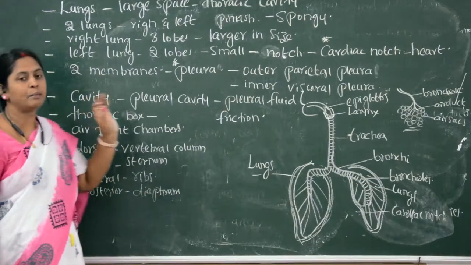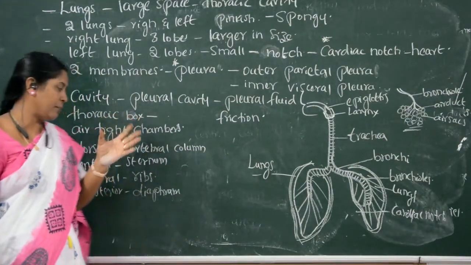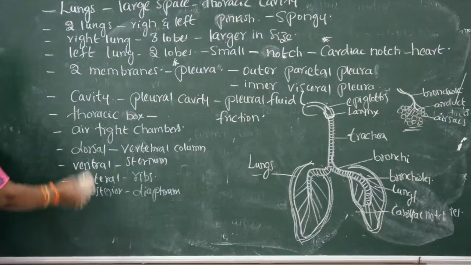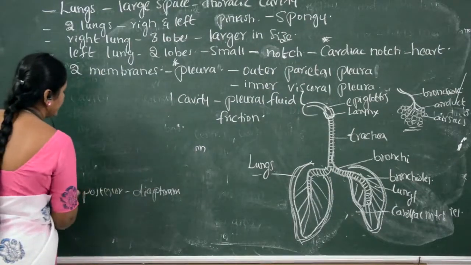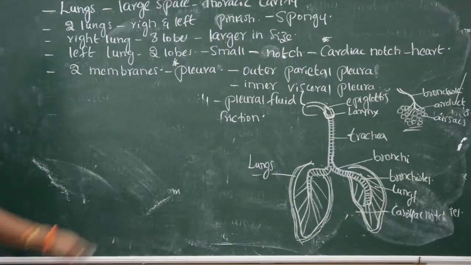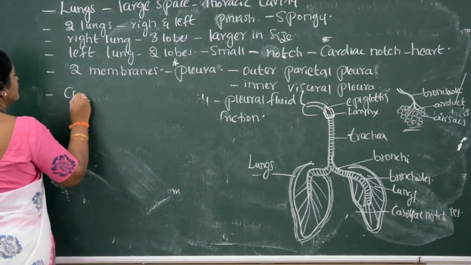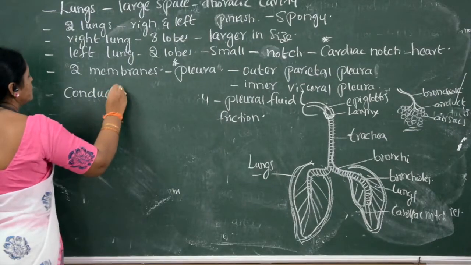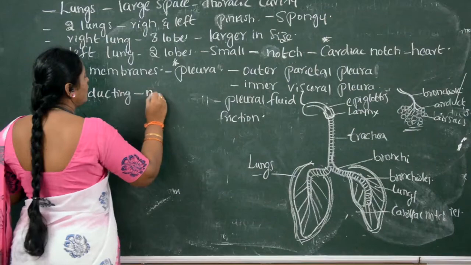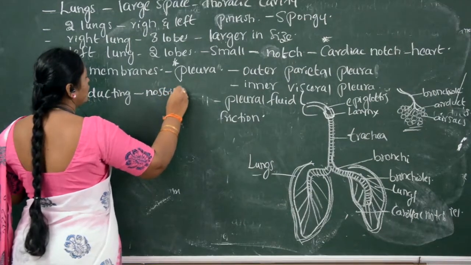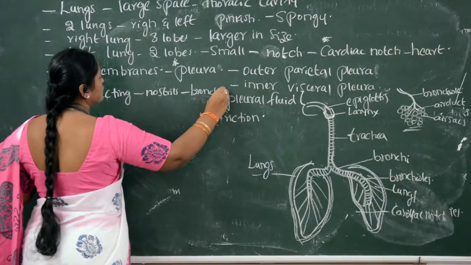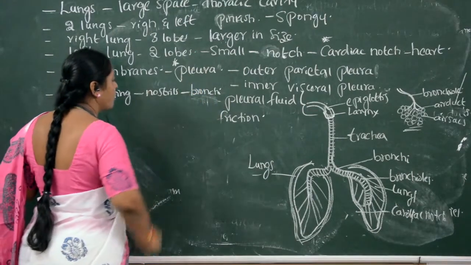One is the conducting part, another is the respiratory part. What is meant by the conducting part? The conducting part starts from the external nostrils and goes to the bronchi or bronchioles.